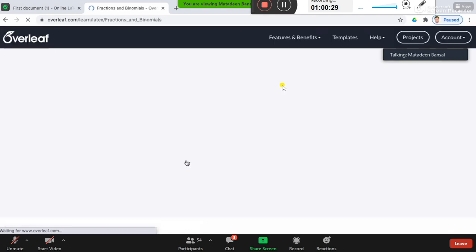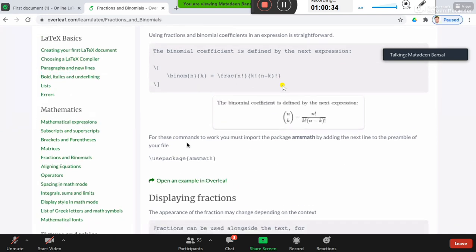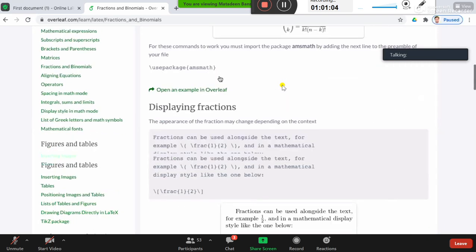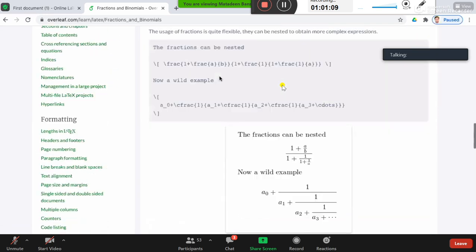Now fractions, we already discussed. For writing the binomial coefficients, you use this. It is n choose k, factorial n divided by factorial k factorial n minus k. For that there is a command binom, binom n k. So this will give you this. On the right hand side we have used the fraction command, backslash frac. You can write anything like this, no problem with that.